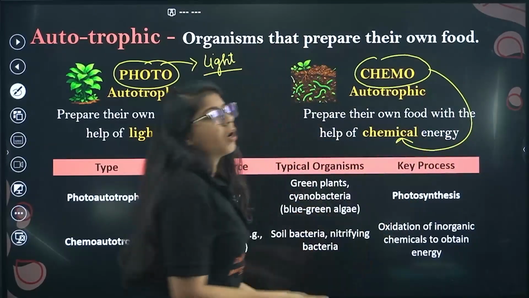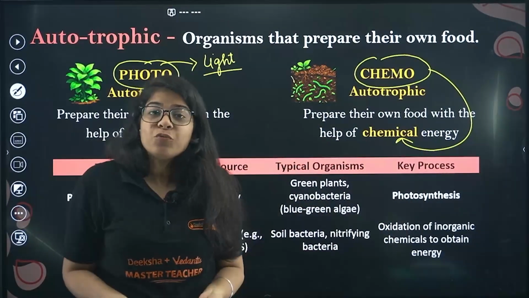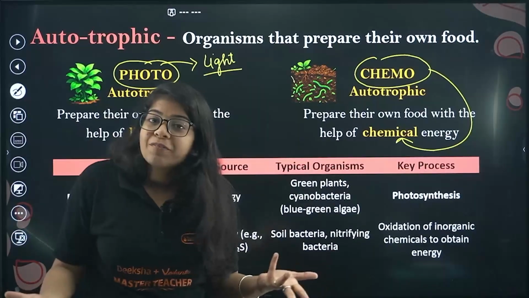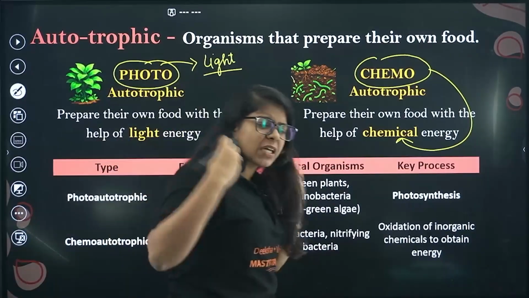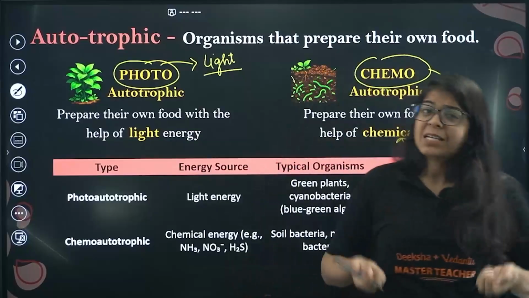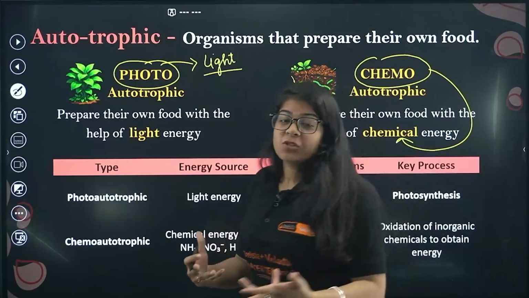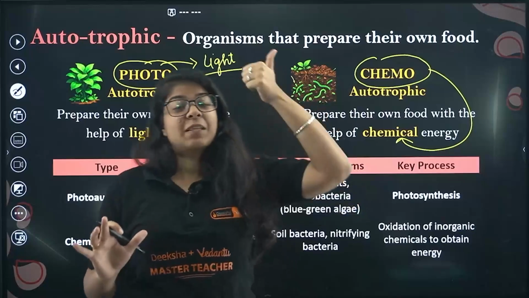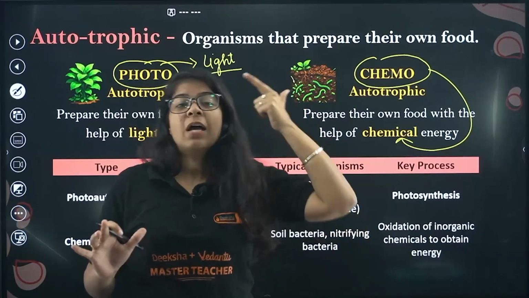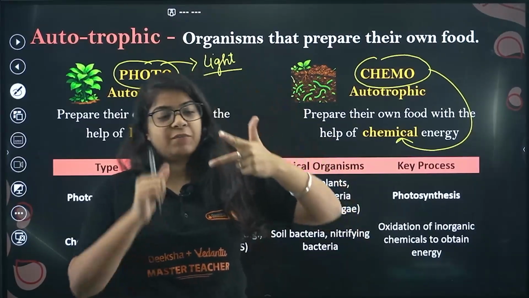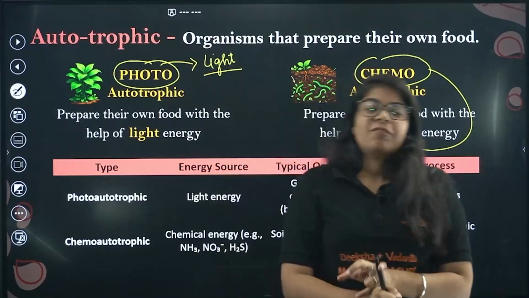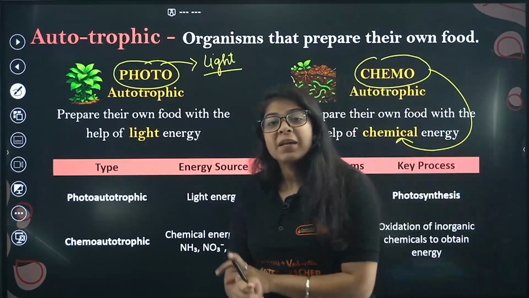So all the organisms that prepare their own food with the help of chemicals are called chemoautotrophic. All the organisms in the soil that use some chemicals and then prepare their own food are called chemoautotrophic. Okay, we have autotrophic, they prepare their own food. Then photoautotrophic and chemoautotrophic. Photoautotrophic organisms prepare their own food with the help of light energy. Chemoautotrophic organisms prepare their food with the help of chemical energy.